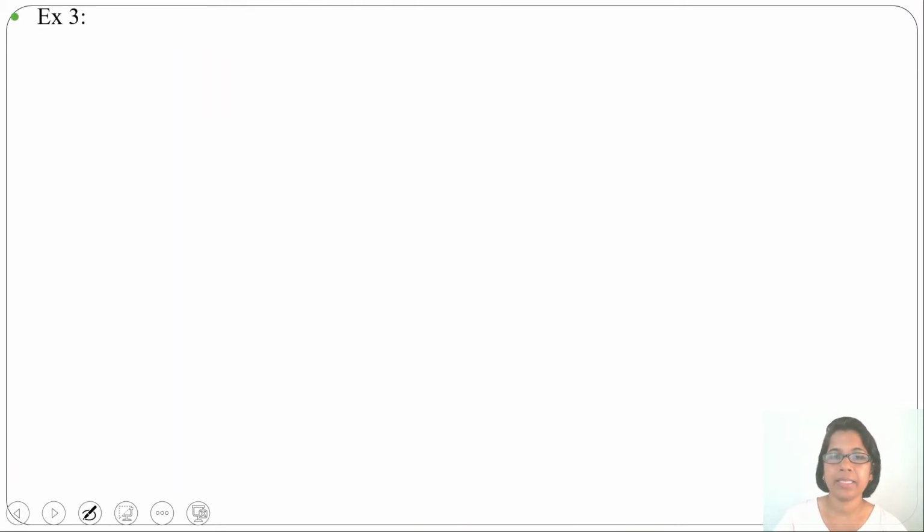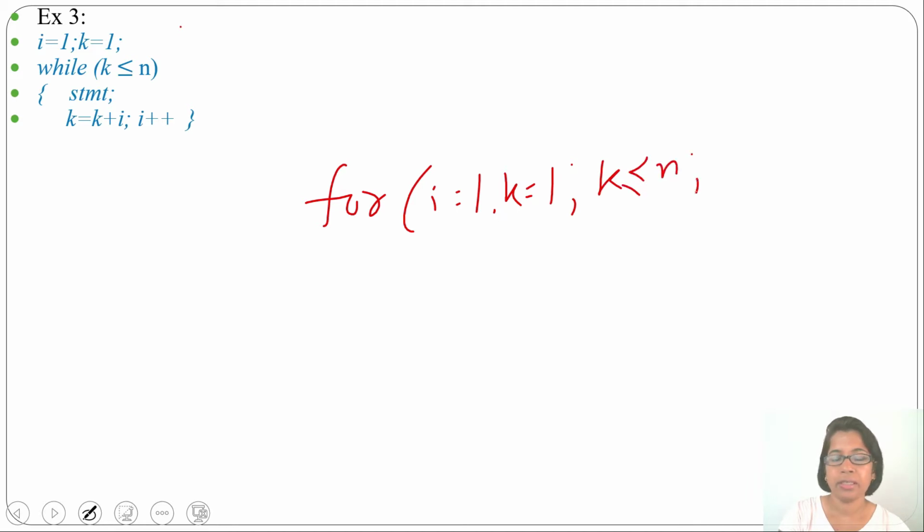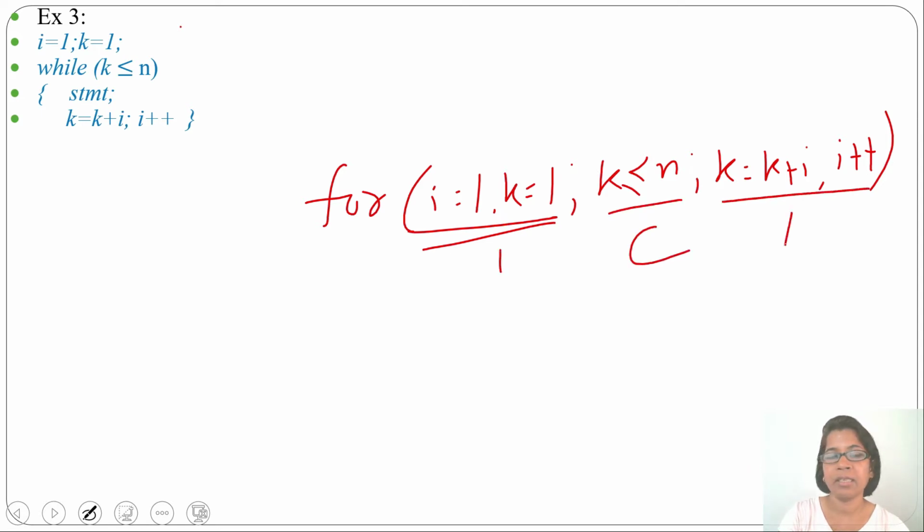Let's see next example. Example 3. I equals to 1, k equals to 1. While k value less than equals to n, some statement is given. K equals to k plus I, then I plus plus and bracket close. This while loop we can also represent in for loop. We can write for I equals to 1, k equals to 1. There are two initializations. Then condition check k less than equals to n. Then two increments: k equals to k plus I and I plus plus. This is the initialization, this is the condition check, and this is the increment.